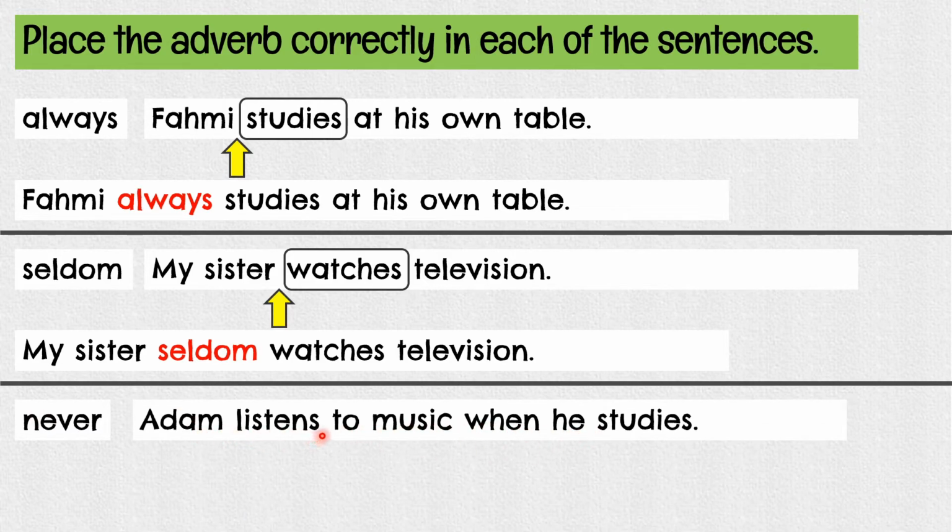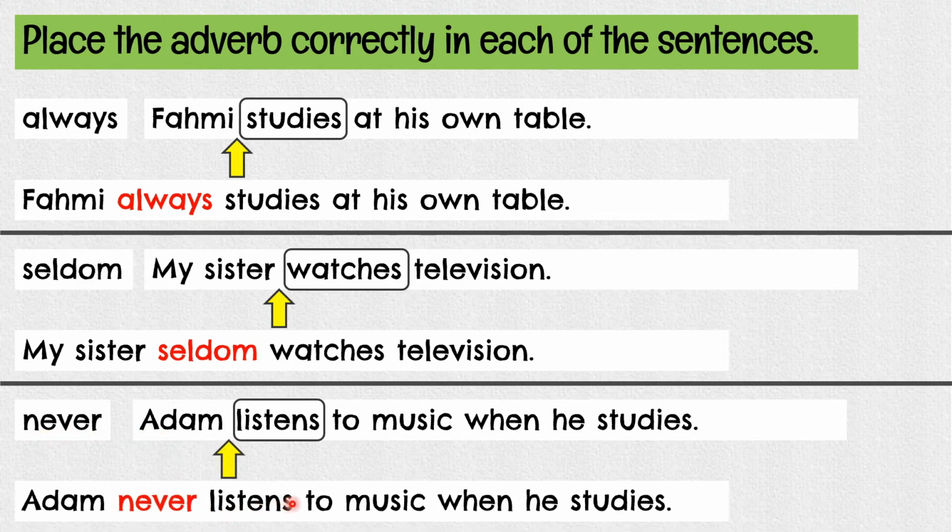So, this sentence has two verbs, but remember that you must pick the main verb. The main verb here should be the one near the subject, so it will be listens. Put it right before the verb. So it will be: Adam never listens to music when he studies. It's easy, right? The fourth one, usually.